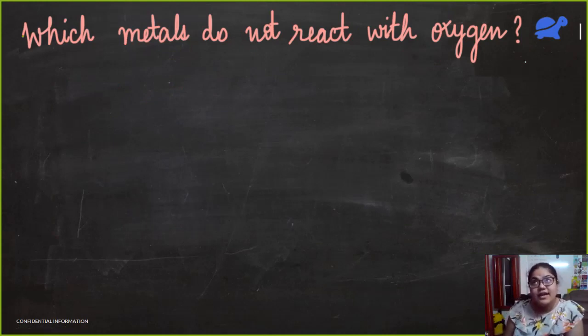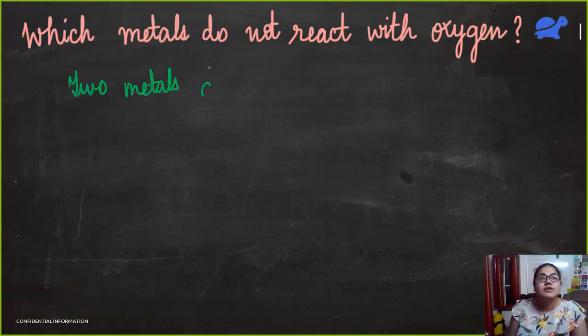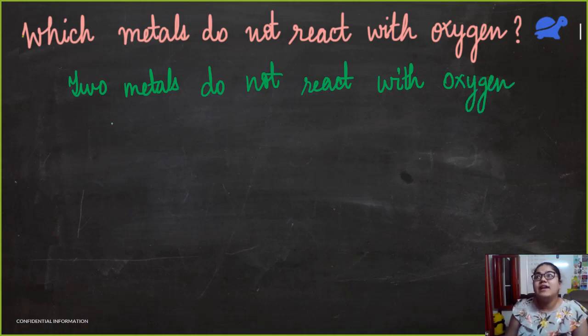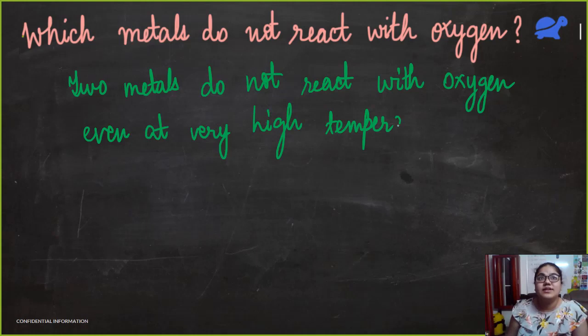Mostly metals do react with oxygen, but there are two metals which do not react with oxygen even at very high temperatures. So what are those two metals?